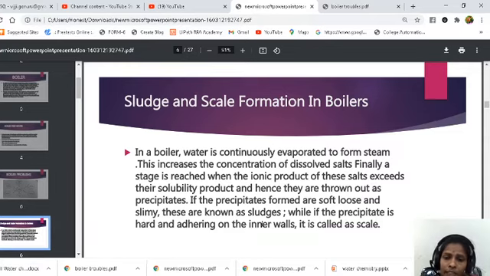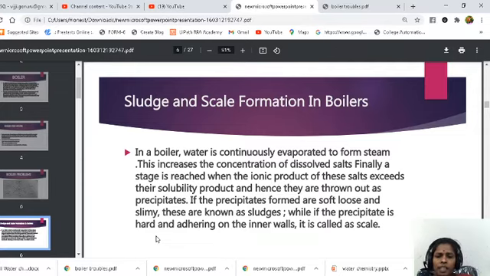If the precipitates formed are soft, loose and slimy, they are known as sludges. So if the precipitate is very loose, that type of precipitate is known as sludge. But if the precipitate is hard and adhering on the inner walls, it is called scale.